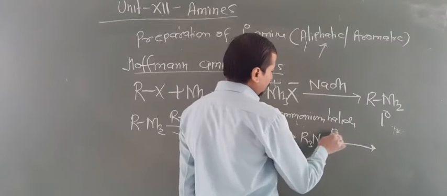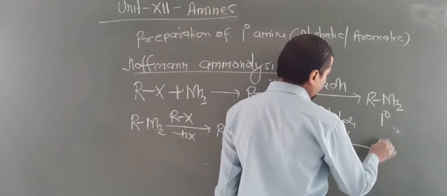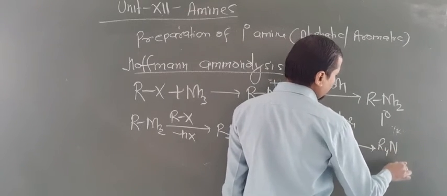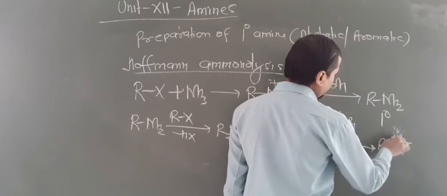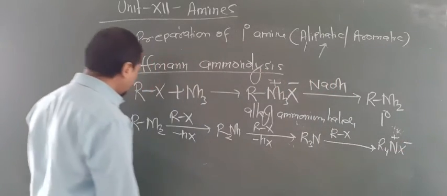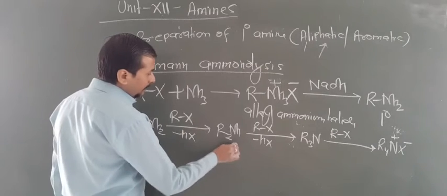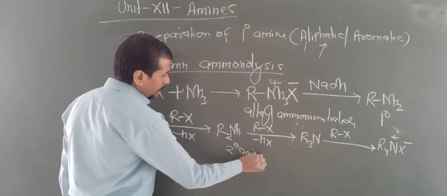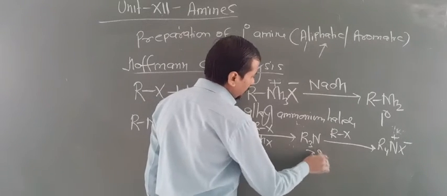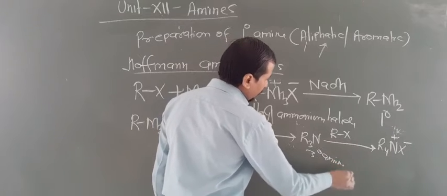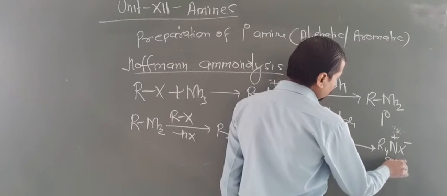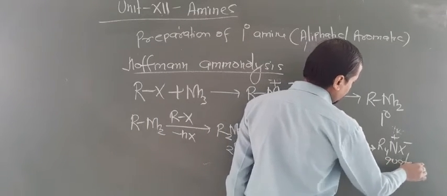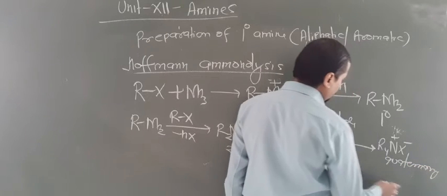One more molecule is taken. Then this will generate R4N+ X-. So this is 1 degree amine, this is 2 degree amine, and this is 3 degree amine. And this is known as quaternary ammonium salt.